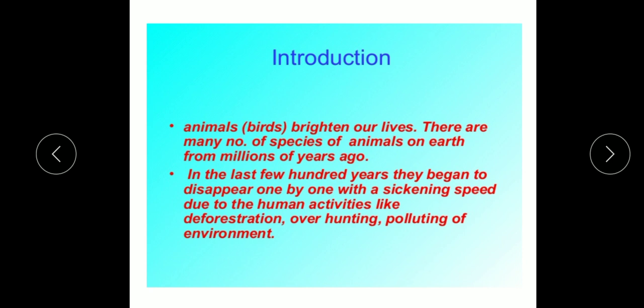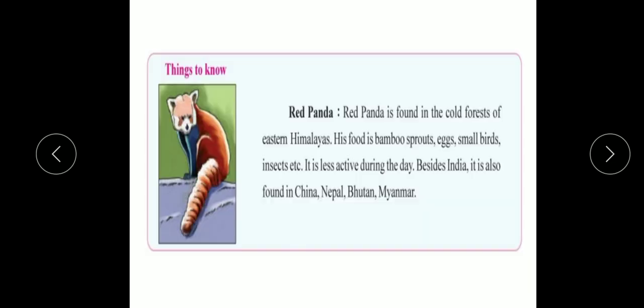Let us start with the introduction: animals and birds brighten our lives. There are many species of animals on earth from millions of years ago. In the last few hundred years, they began to disappear one by one with a sickening speed due to human activities like deforestation, overhunting, and polluting the environment. This is causing destruction for wildlife. So now the time has arisen where we have to create measures for preservation of wildlife.